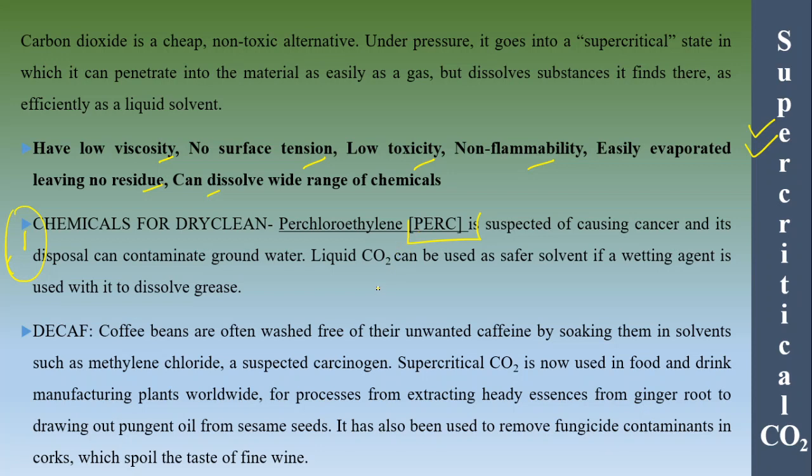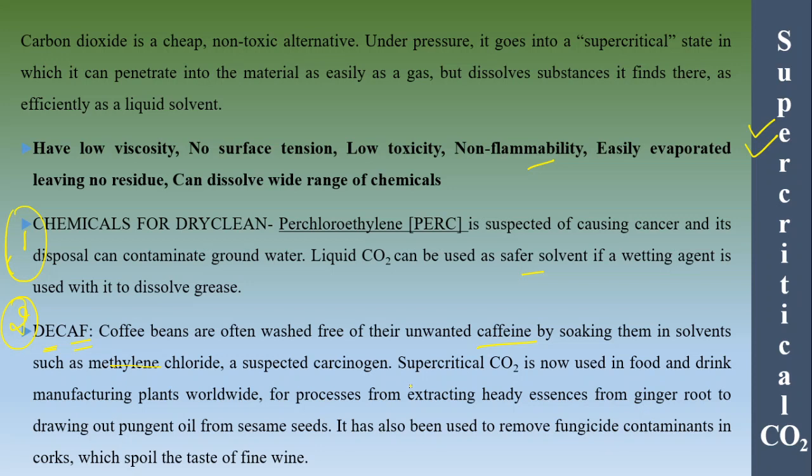Nowadays big companies are using liquid CO2 in replacement of perc, and this is a safer solvent. Similarly, in decaffeination, de means removal and caf means caffeine. Your coffee beans have unwanted caffeine, and normally we extract caffeine by soaking them in solvents, especially methylene chloride, which is very carcinogenic and a problematic compound. So methylene chloride is a carcinogen.